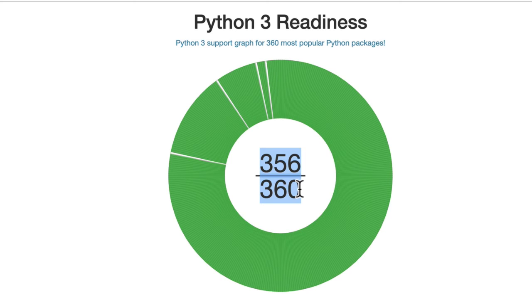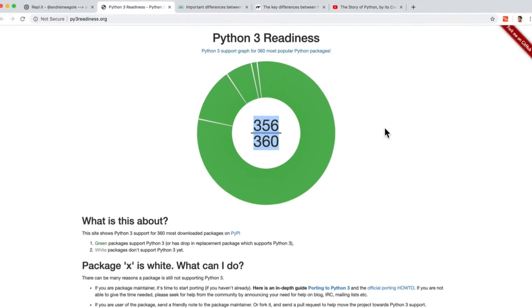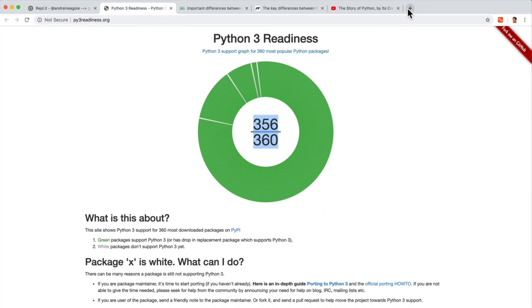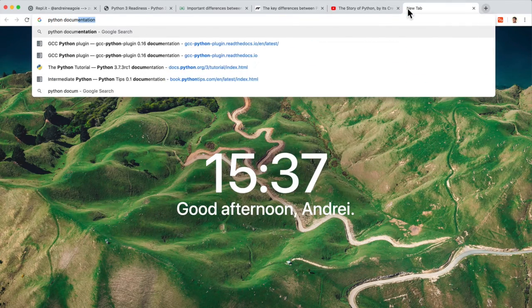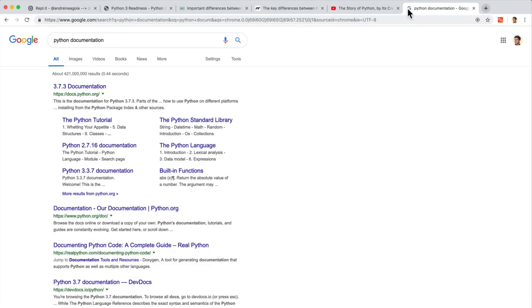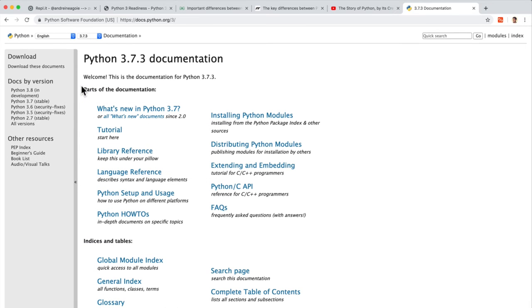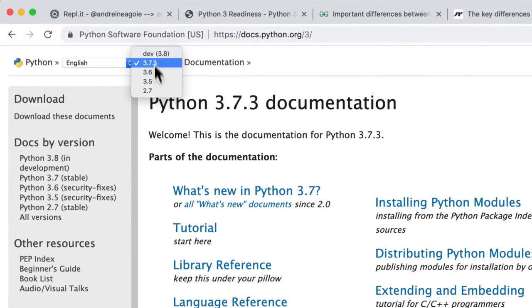It's the way of the future. That's what we're going to learn in the course. But I want you to be aware of the historical context. And one thing to be careful of when in this course you're searching for answers, or maybe I have some exercises that require you to Google things. For example, if we go to the Python documentation, which is the reference of what the programming language does, you'll see that you can choose the versions here.